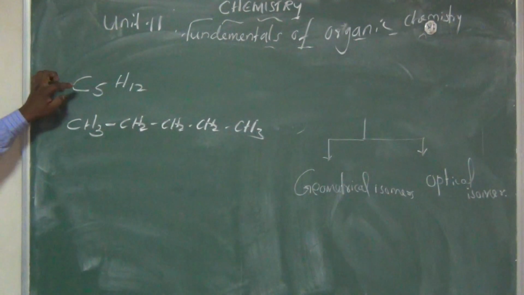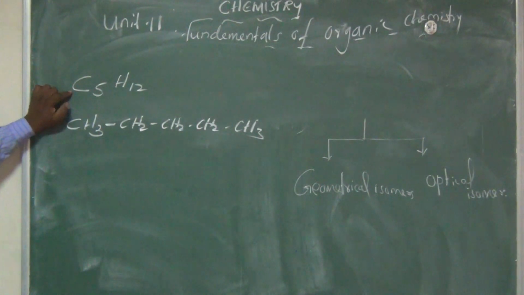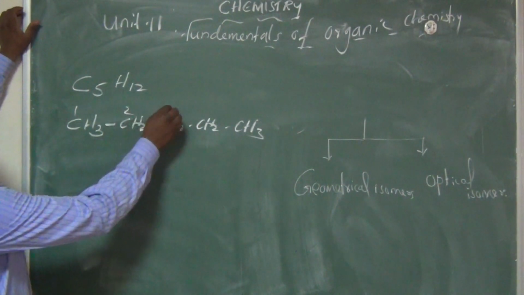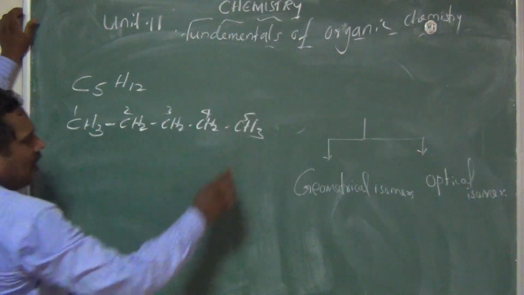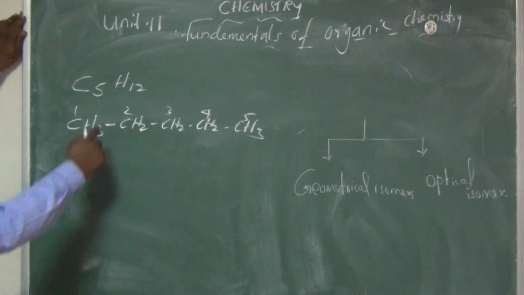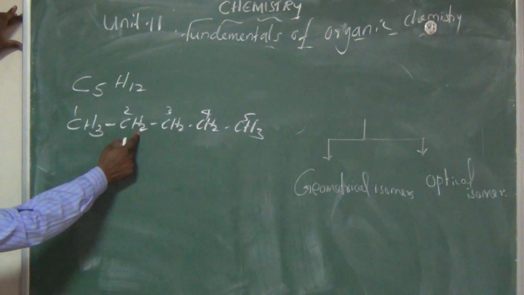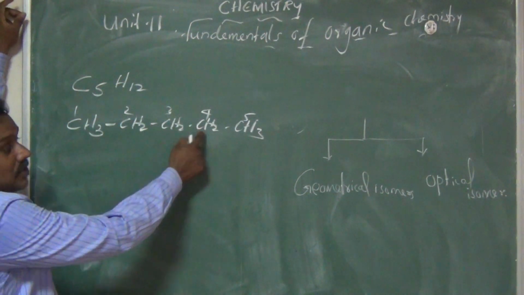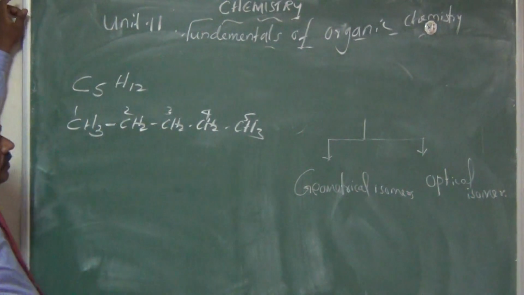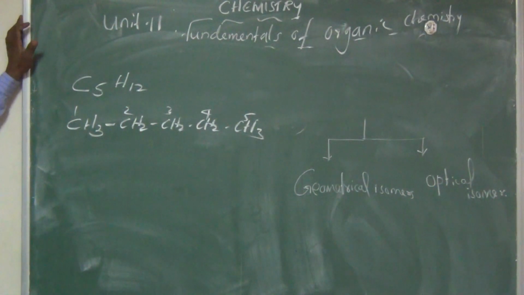How many carbons are there? 5 carbons: 1, 2, 3, 4, 5. When we count the hydrogens, how many are there? 12: 3 plus 2 is 5, plus 2 is 7, plus 2 is 9, plus 3 is 12. So the compound has the molecular formula C5H12.